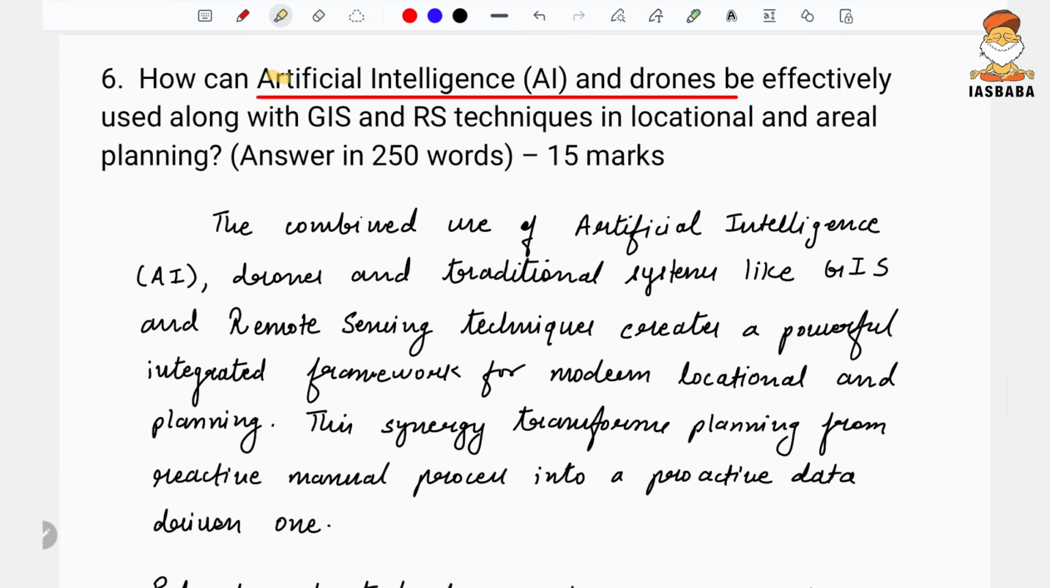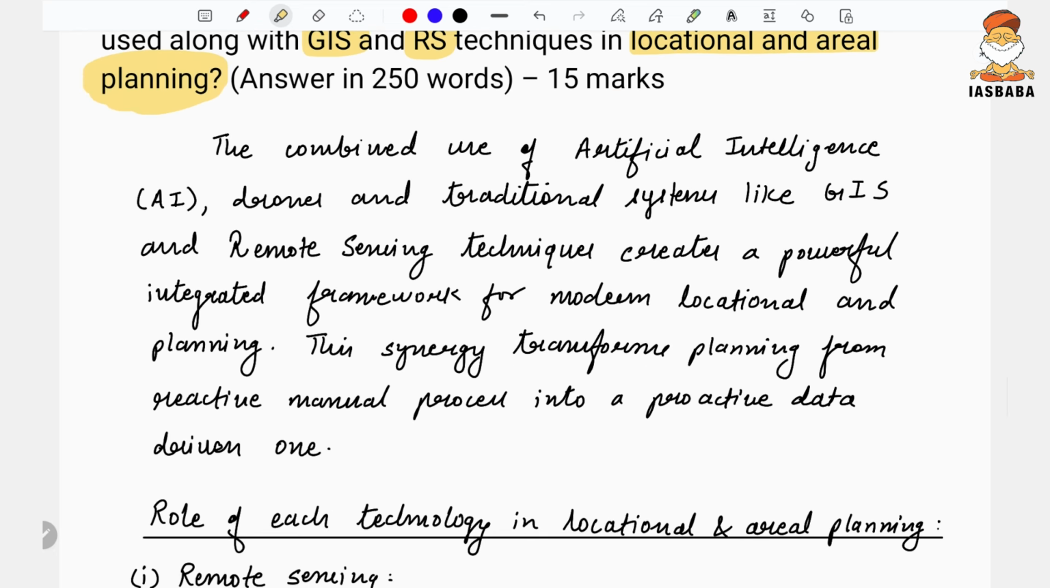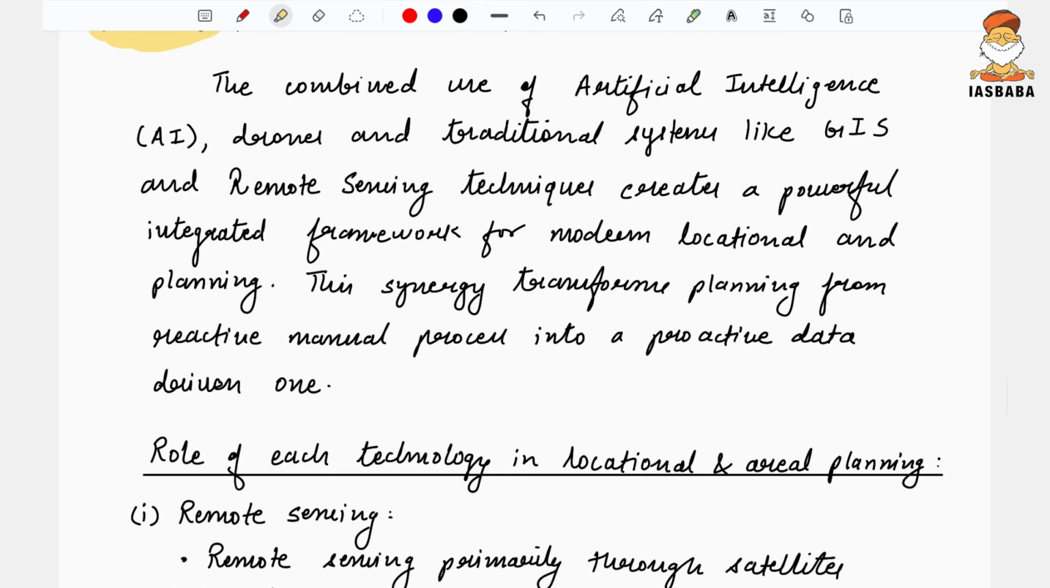And here, the same: artificial intelligence, drones, geographical information system, remote sensing technique, and how their usage in the locational and aerial planning is to be done. It was not an unexpected type of question. UPSC had previously asked a question on satellites and technology, so this question could be easily attempted.